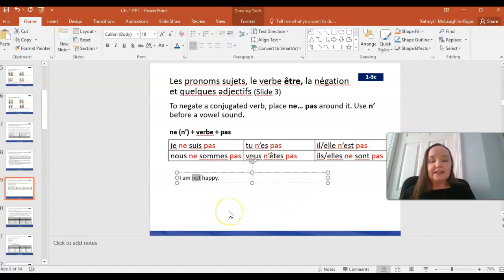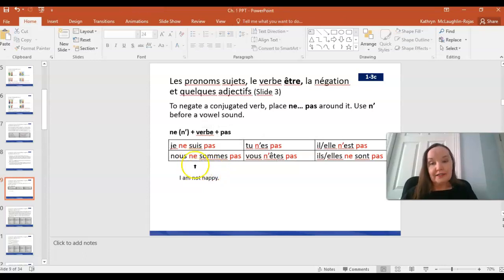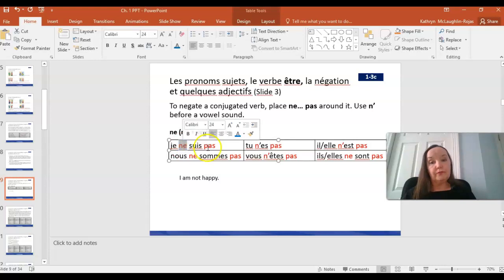So not comes right after the verb to be. So I am happy, I am not happy. In French, it's a little bit different though. You actually use two words to express the meaning of not. So je suis up here, je suis means I am. To say I am not, I have to take the words ne and pas and put them around the verb être. So je ne suis pas. Okay, you need both of them to communicate that meaning of not.